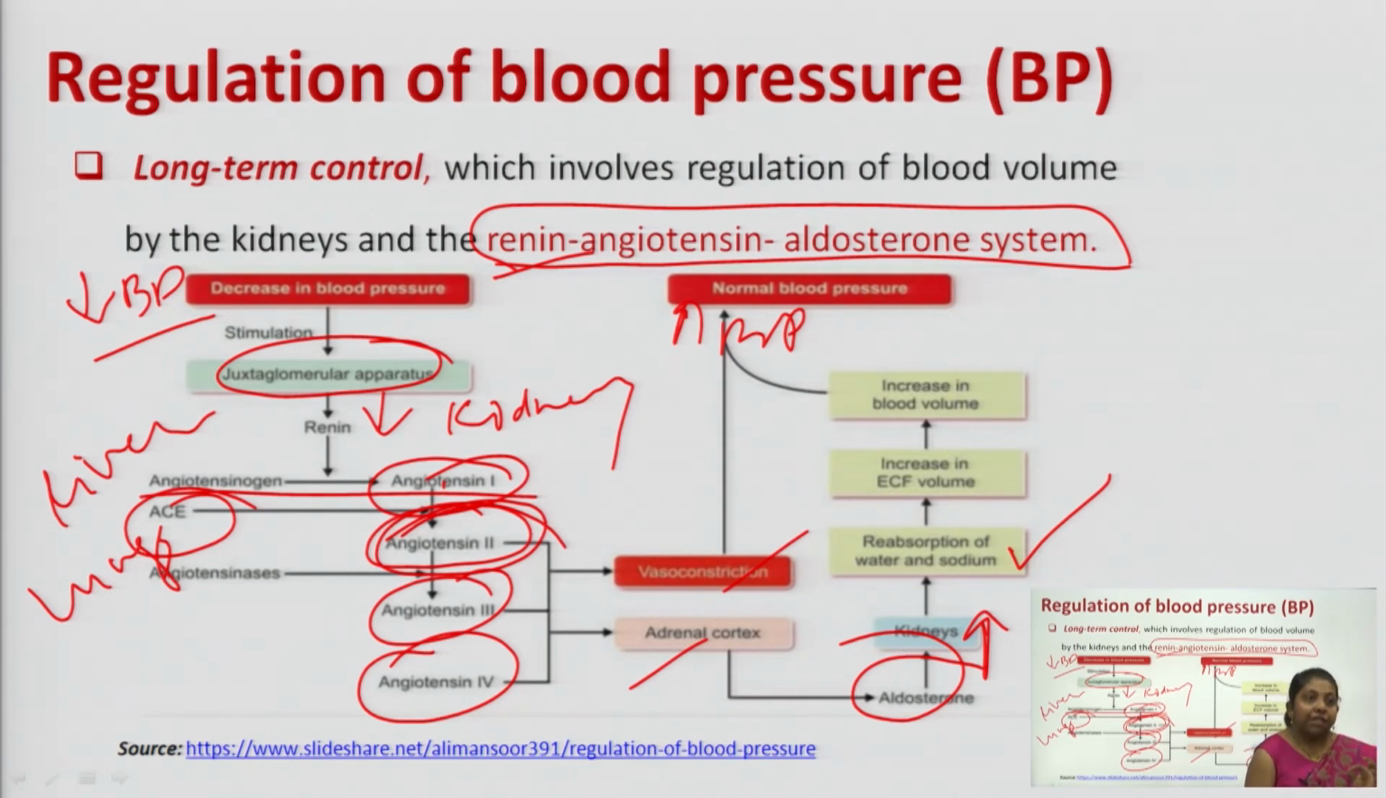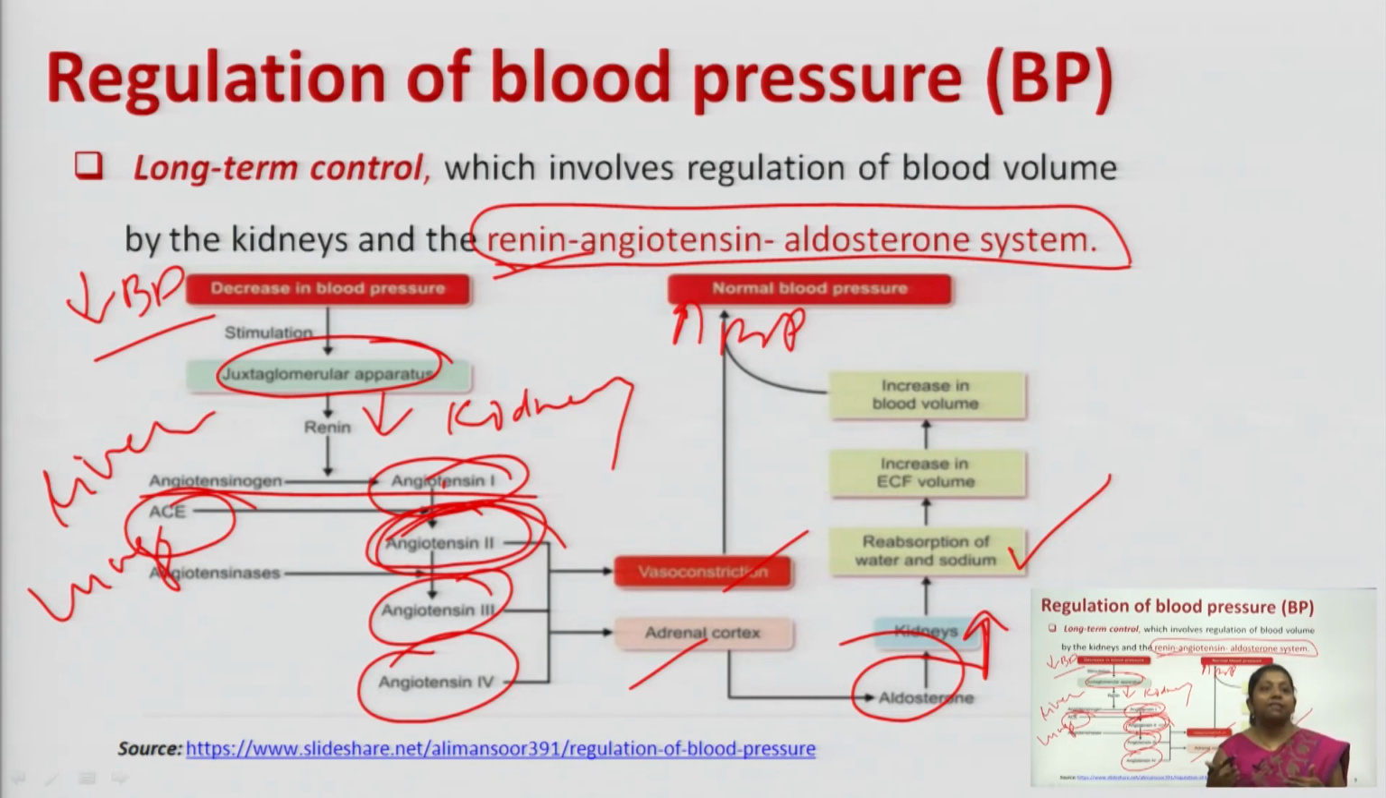Renin will further stimulate the conversion of angiotensinogen to angiotensin 1. Angiotensinogen is released from your liver, and it gets converted into angiotensin 1. Further, angiotensin 1 gets converted into other fragments, that is angiotensin 2, 3 and 4, with the help of an enzyme ACE, that is angiotensin converting enzyme, which is released from your lungs.